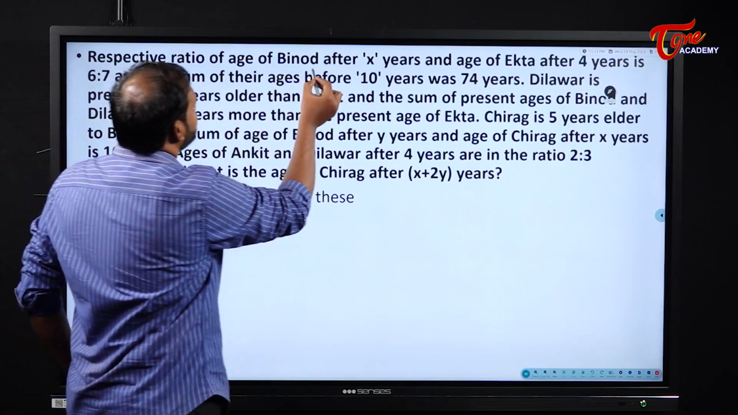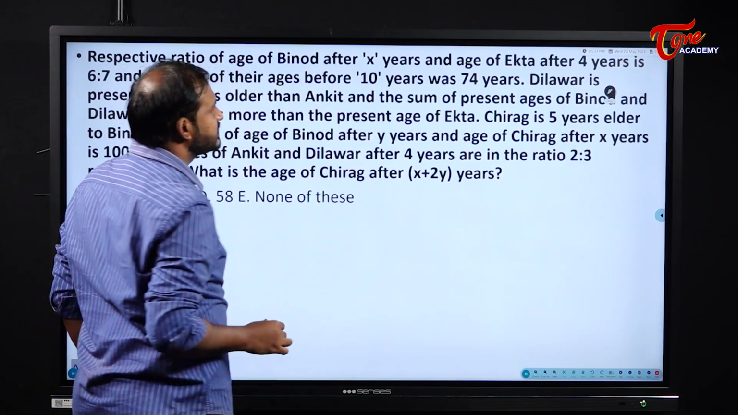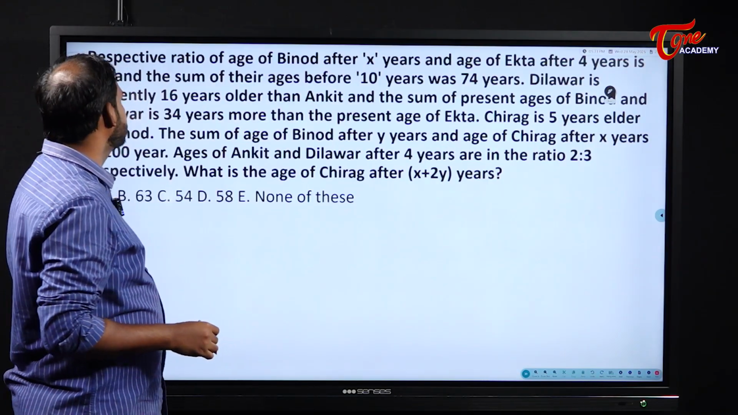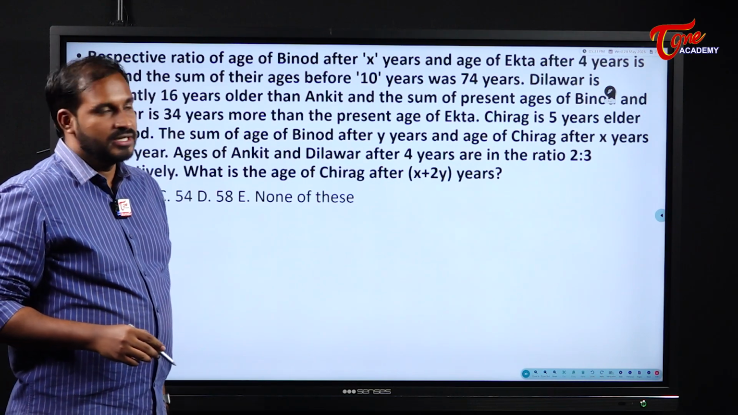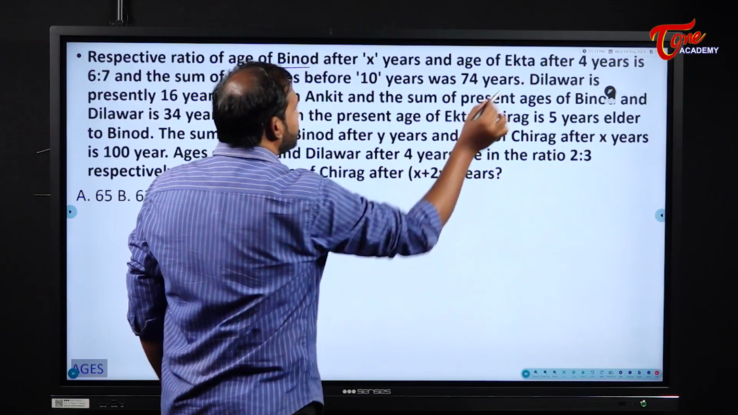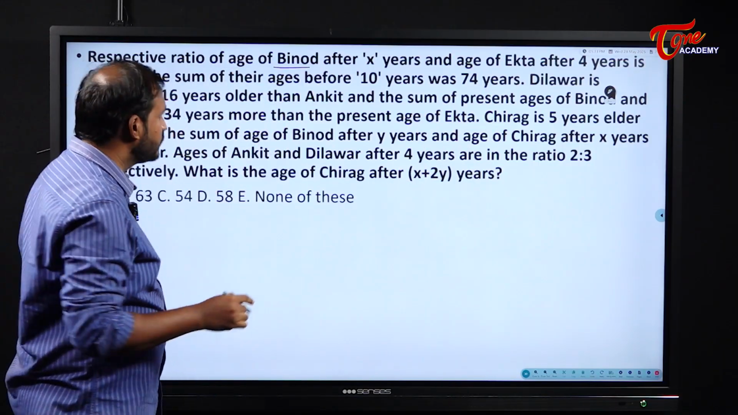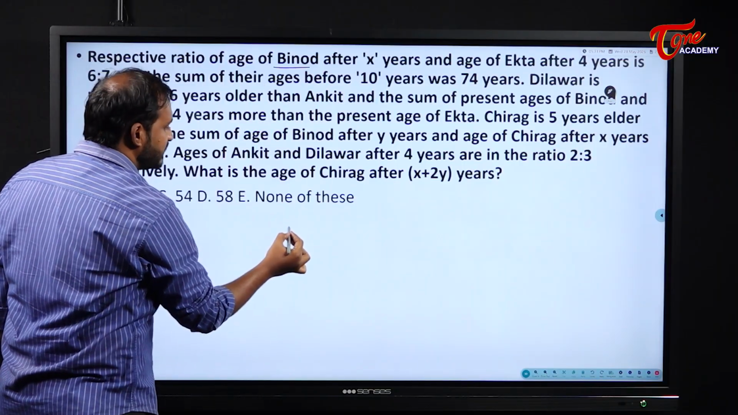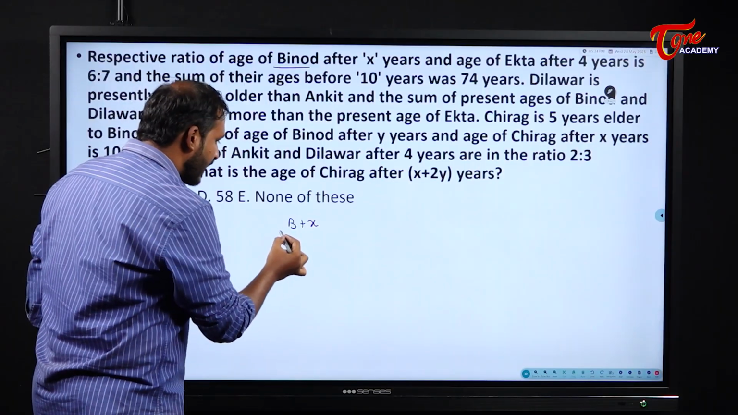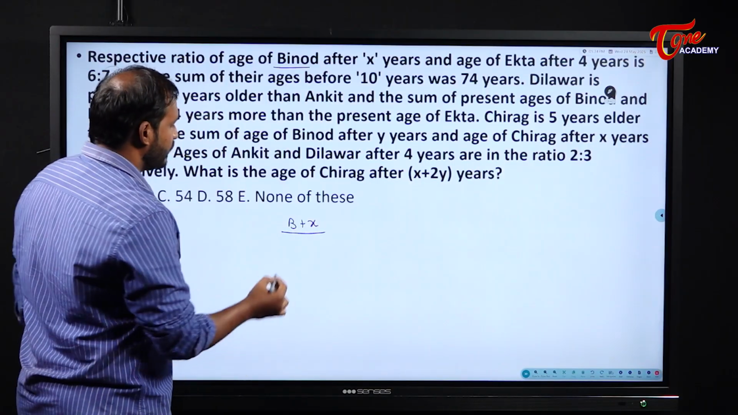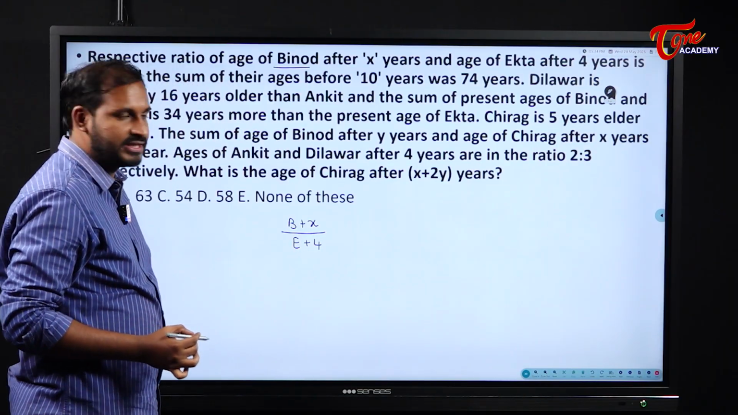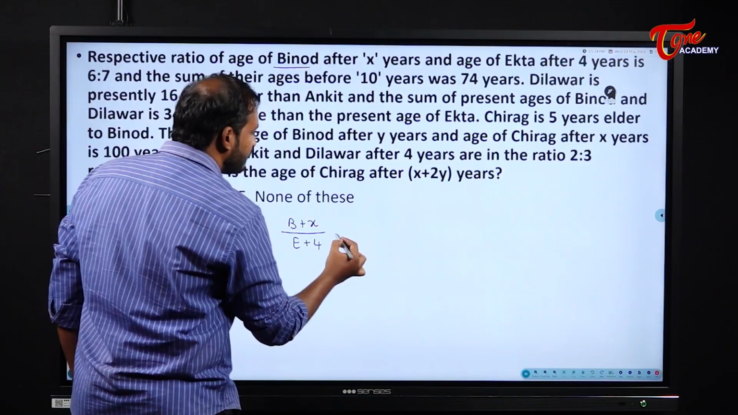Respective ratio of age of Binod after X years and age of Ekta after 4 years is 6:7. So present age I will take Binod's as B and Ekta's as E. So that means after X years means what it becomes? B plus X. B plus X by Ekta's age after 4 years. That means what? E plus 4. I will assume present Ekta's age is E. What is that ratio they given for us?